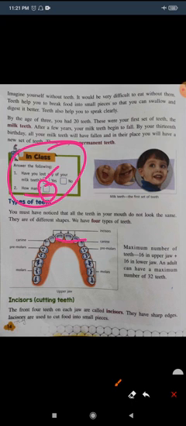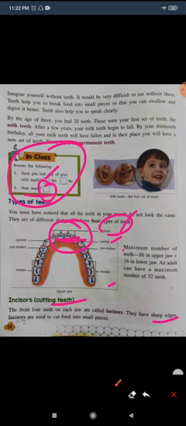Okay, now let's have some recapitulation of the types of teeth. I have already done this, but let's recapitulate. There are four types of teeth: incisors, canine, premolar, and molar. Incisors are also called cutting teeth. Why are they called cutting teeth?